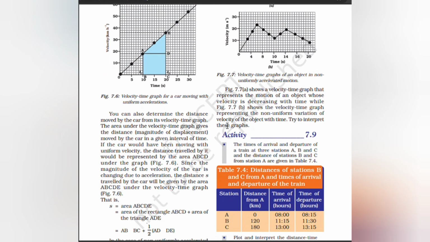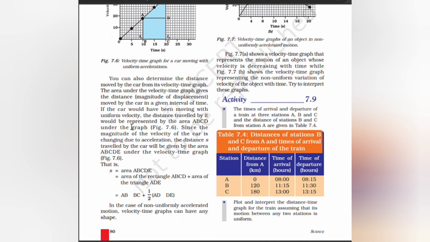You can also determine the distance moved by the car from its velocity time graph. The area under the velocity time graph gives the distance moved by the car in a given interval of time. If the car had been moving with uniform velocity, the distance traveled would be represented by the area ABCD under the graph. Since the magnitude of velocity of the car is changing due to acceleration, the distance traveled by the car will be given by the area ABCD under the velocity time graph.